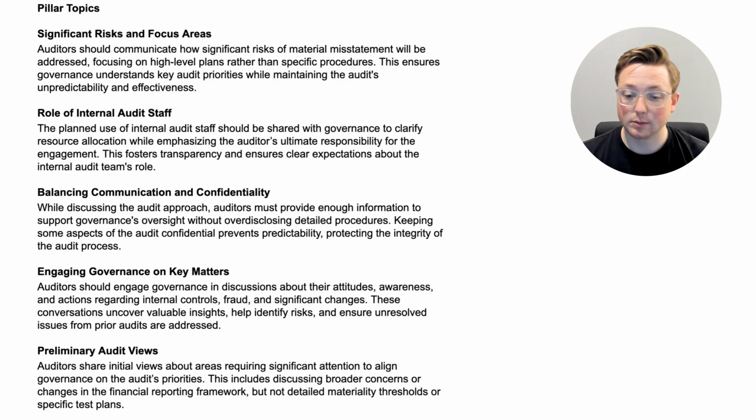This includes discussing broader concerns or changes in the financial reporting framework, but not detailed materiality thresholds or specific test plans. Again, we talked about that all throughout the video. You want to communicate just enough to management that they understand what you are doing and the purpose of the audit, but you don't want them to know everything that you're going to be doing because that would ruin the whole point of the audit procedures.